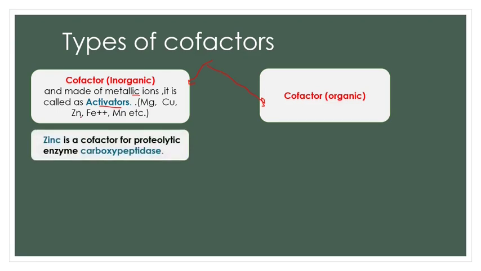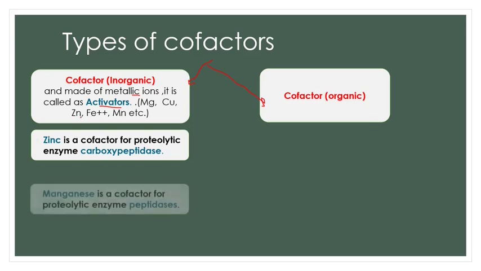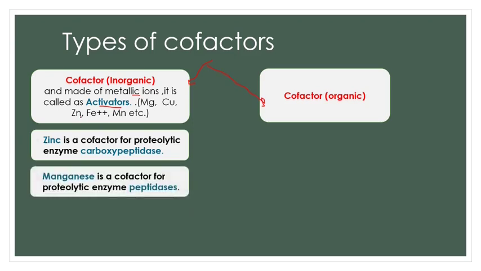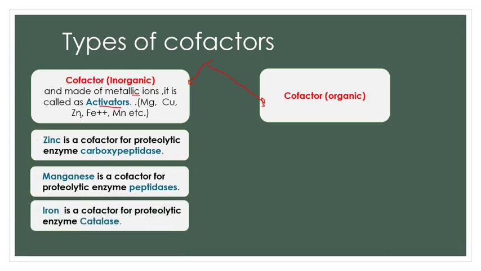For example, zinc is a cofactor for the proteolytic enzyme carboxypeptidase. Manganese is a cofactor for the proteolytic enzyme peptidases. And iron is a cofactor for the enzyme catalase. These are just examples. Now let us see cofactors that are organic. They are again of two types.